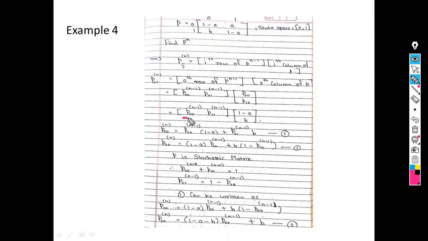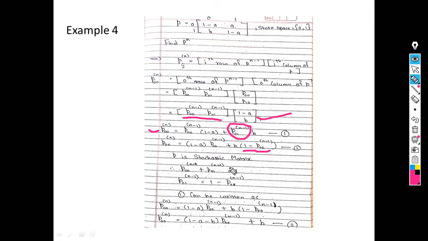Now multiply this row and this column. So what do I get? See this step: P00 raised to n, P00 n minus 1, 1 minus A, plus P01 n minus 1, B. Right? Now see this step, P01 raised to n minus 1. Can I write this as 1 minus P00 raised to n minus 1?